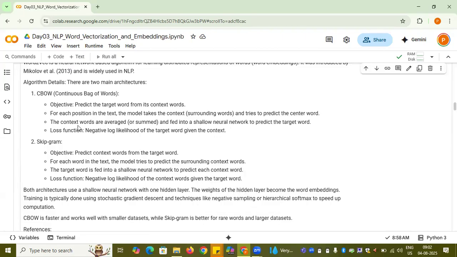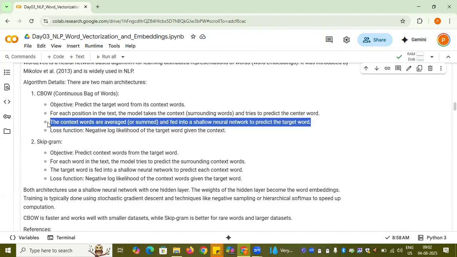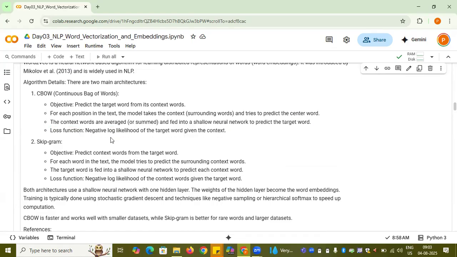Now the third bullet point is the context words are averaged and fed into the shallow neural network to predict the target. Because in the context words, how many are we considering? Let's suppose in a window, two to the left, two to the right. We sum or take the average of the context word embeddings and then feed it to the neural network to compute the embedding of the middle word altogether. Here the loss function is the negative log likelihood of the target word given the context, right? So this is how the loss function works.